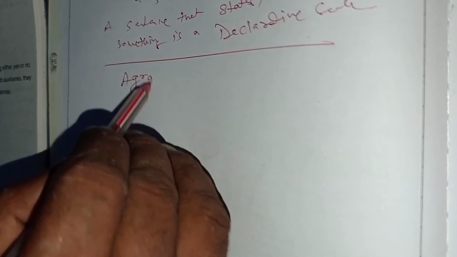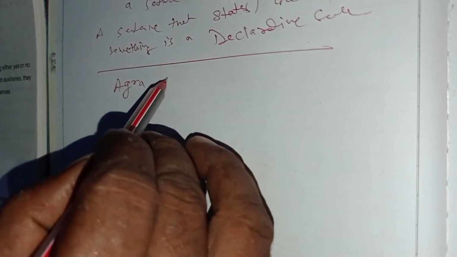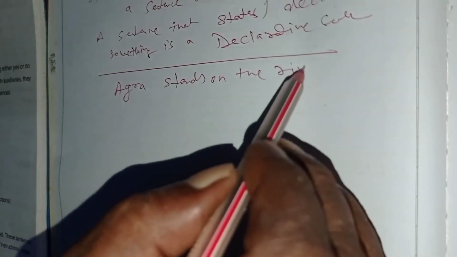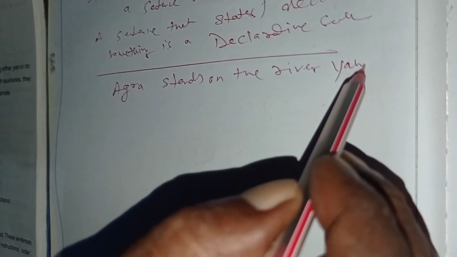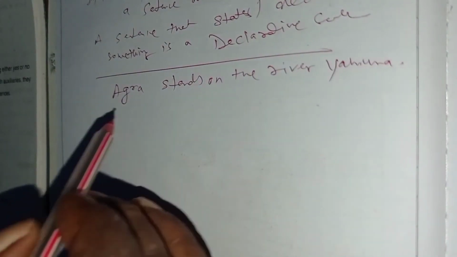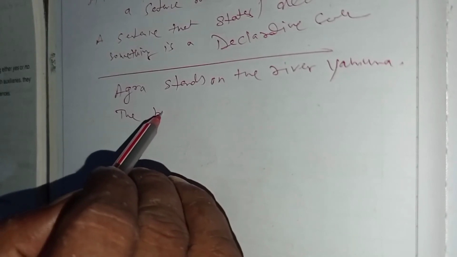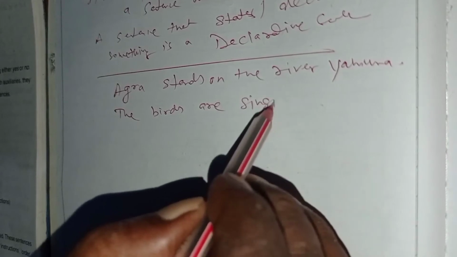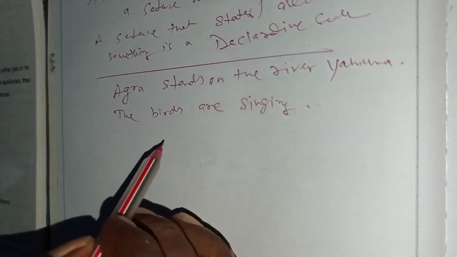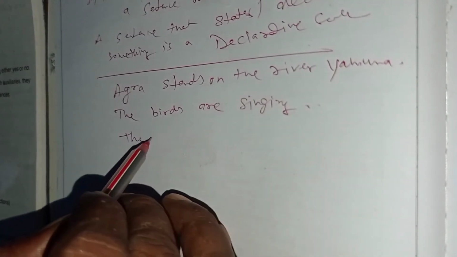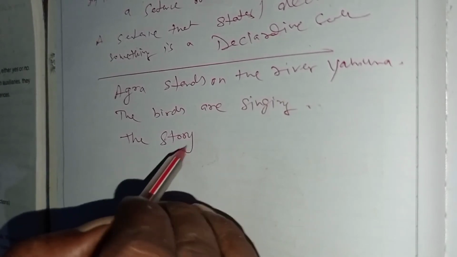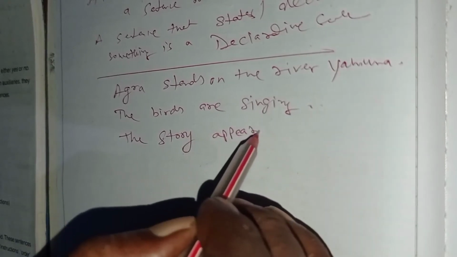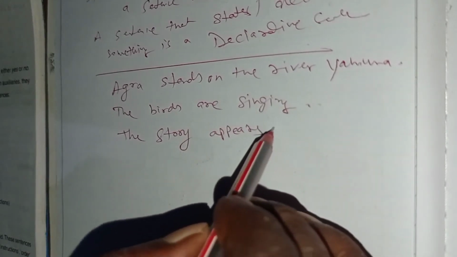Agra stands on the river Yamuna. Okay, the birds are singing. Okay, the story appears very interesting.